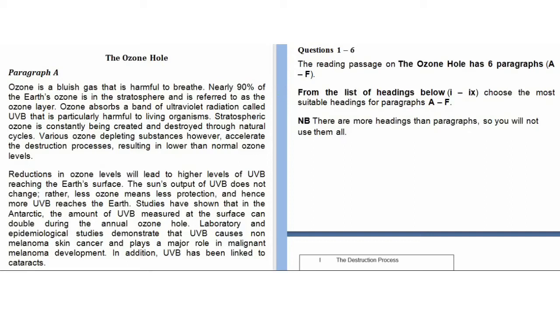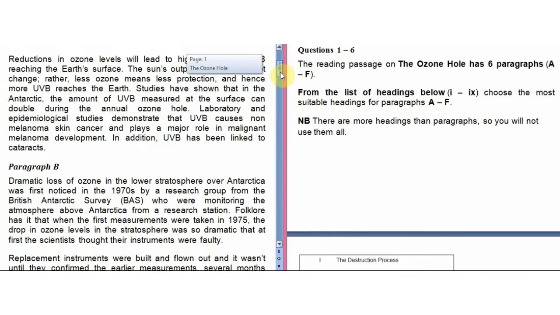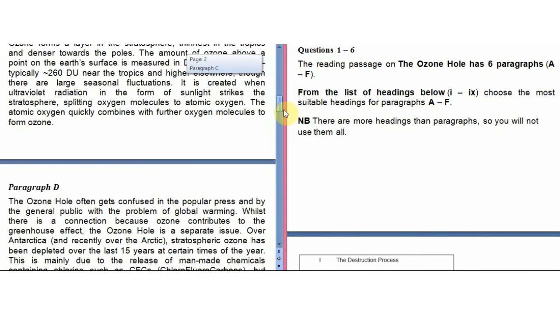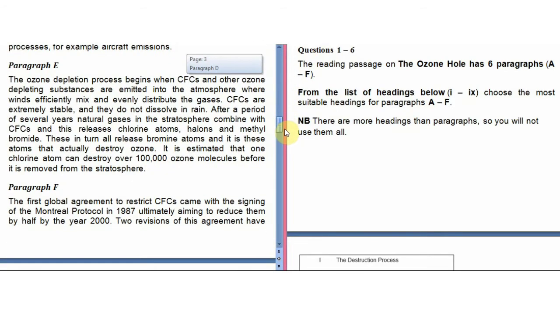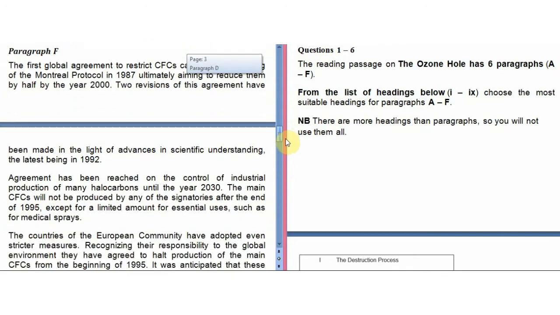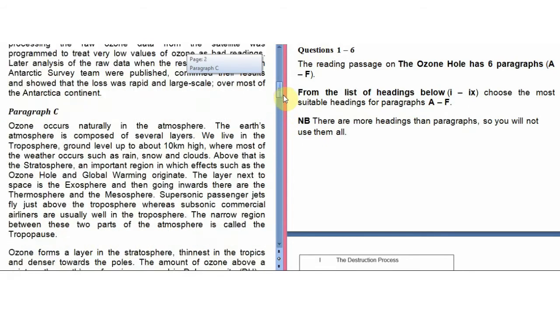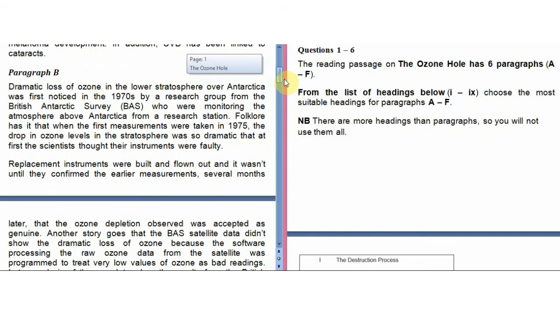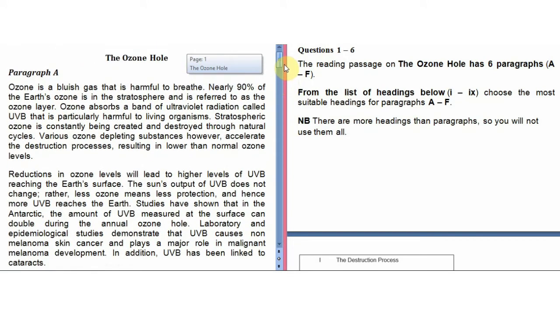Hello everyone. Today we are gonna do the ozone hole reading passage. So let's see how many paragraphs are there in this passage. There are up to F paragraph, which means there are 6 paragraphs in this passage, the ozone hole. And now let's see the questions.